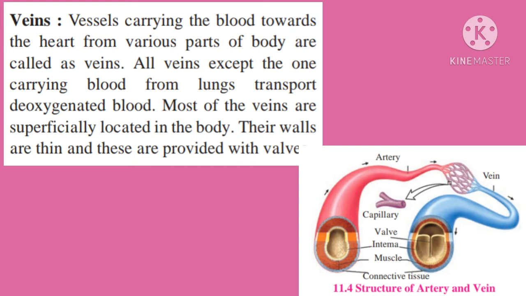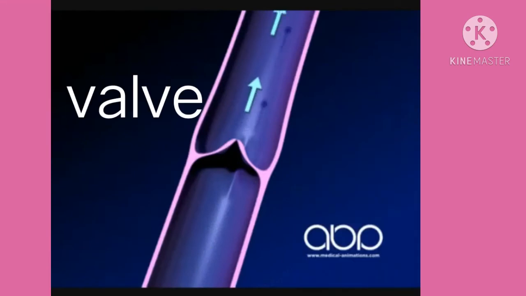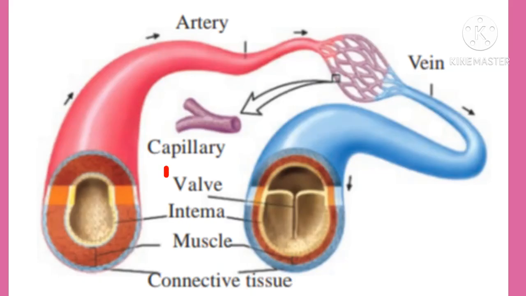Deoxygenated means impure blood. Most of the veins are superficially located, on the top surface of the body. Their walls are thin and they are provided with valves. Arteries do not have valves, but veins have valves.